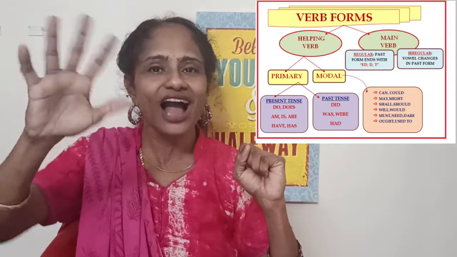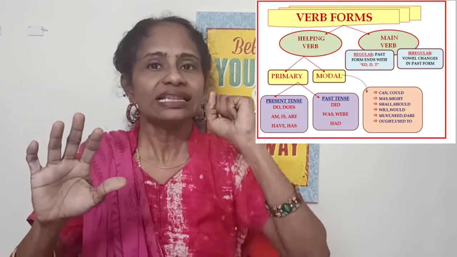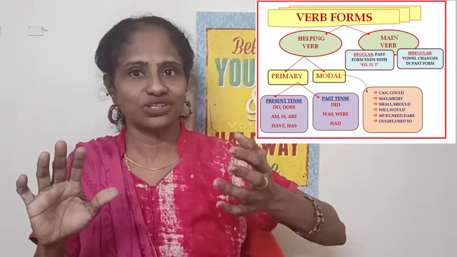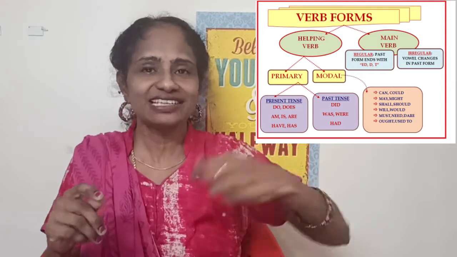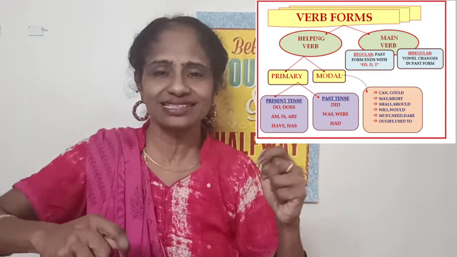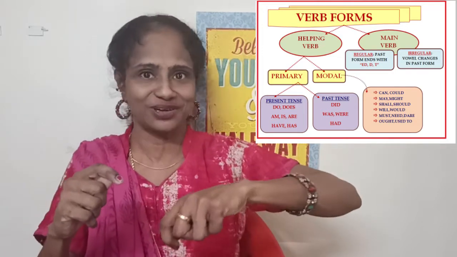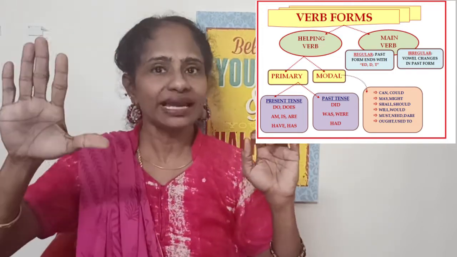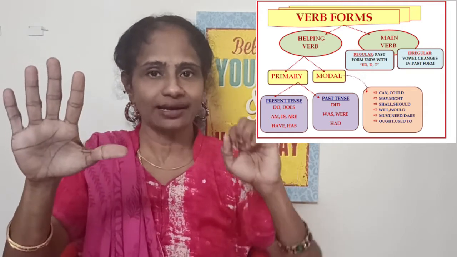I do a lot of actions with this hand, so I call it the action verb. The other hand I don't use that much. For my elder son, his left hand is very strong. Even yesterday he was doing some work, I said do it with this hand, he said I'm very comfortable. He even does a little bit of cooking with this hand. So main verb or action verb is related to the right hand.